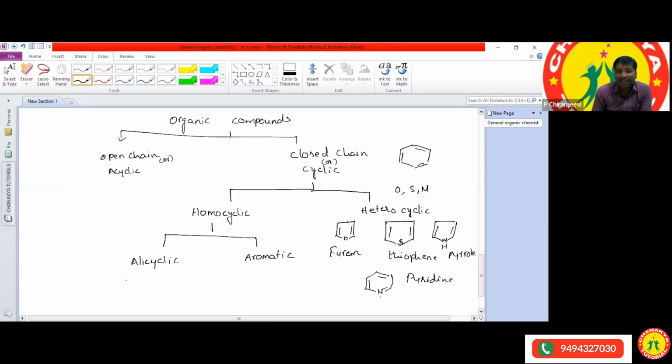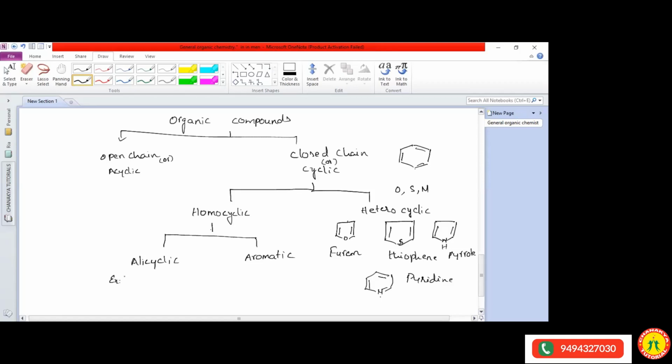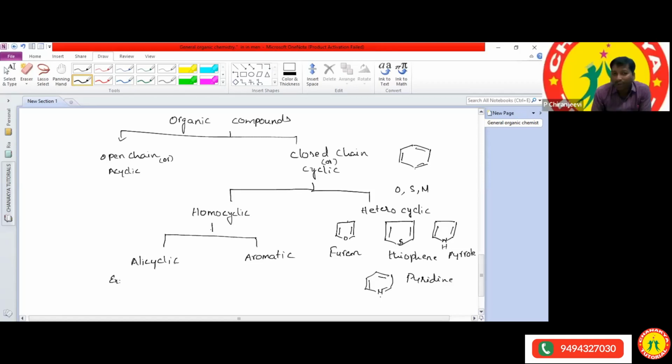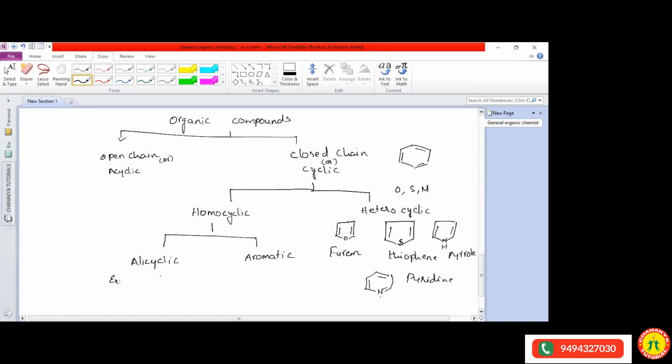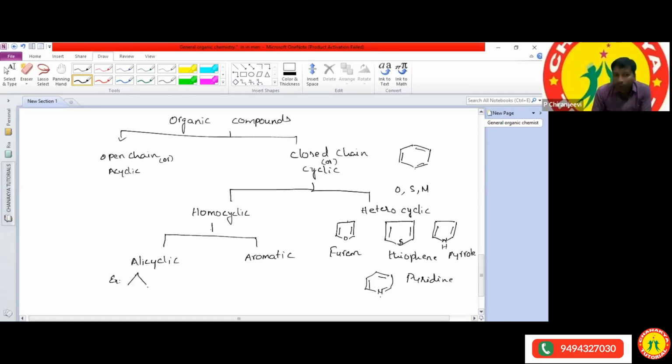Okay. So alicyclic compounds example. Methane, like. No. Cyclic compounds we are talking. Cyclic means here cyclopropane, cyclobutane, cyclopentane, cyclohexane. All these are the examples of alicyclic compounds and aromatic compounds.